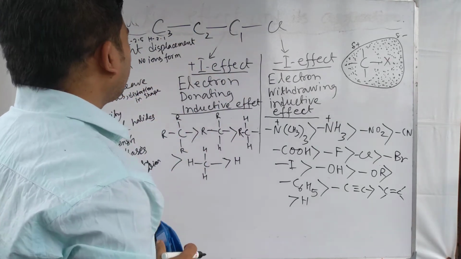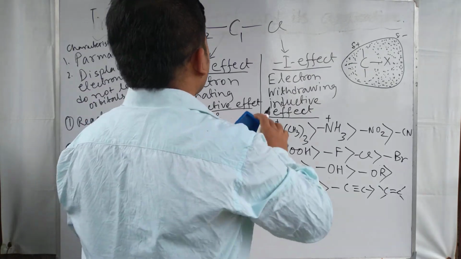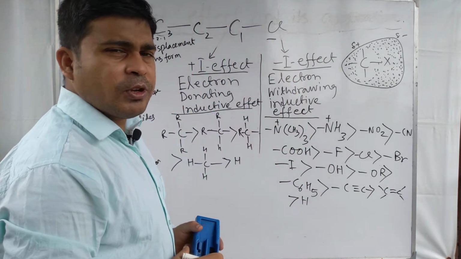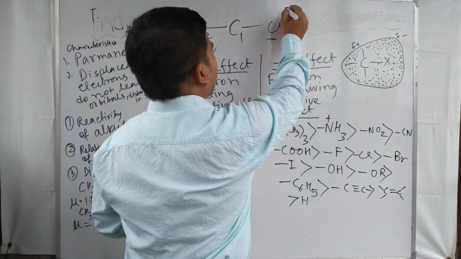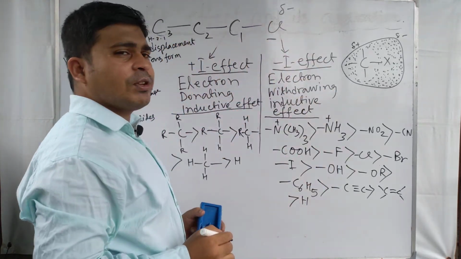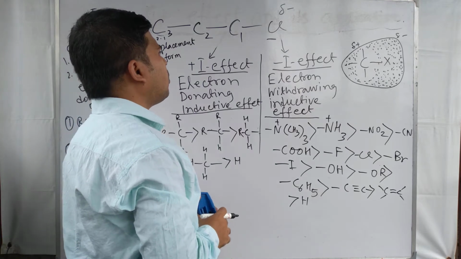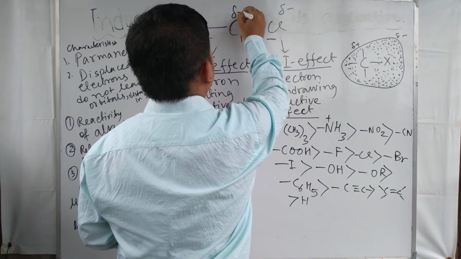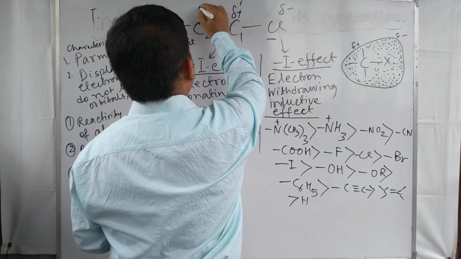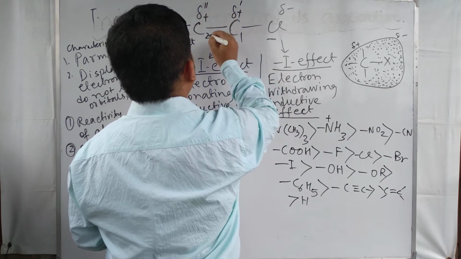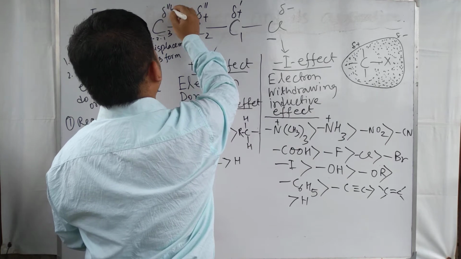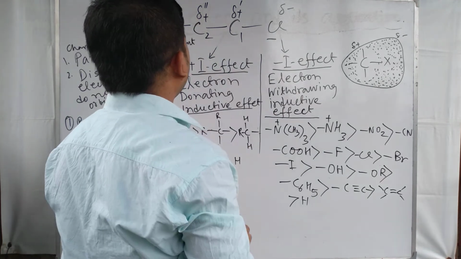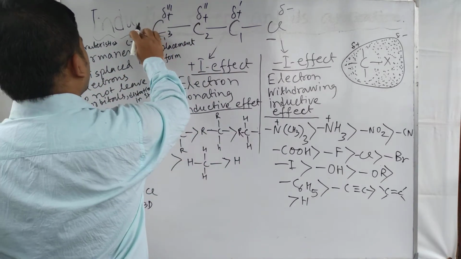So in this case, the chlorine atom is more electronegative than the carbon atom. As a result, a delta negative charge is generated on the chlorine, while on the carbon it is delta plus, then delta double dash plus, and a delta triple dash plus charge is generated at the third carbon atom.